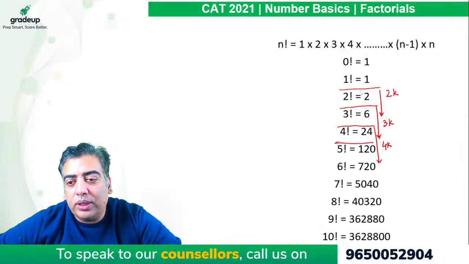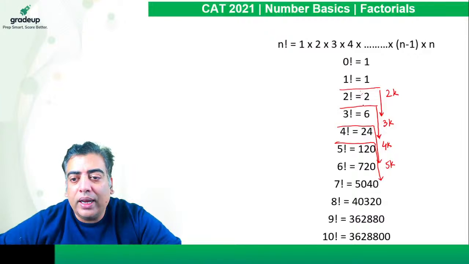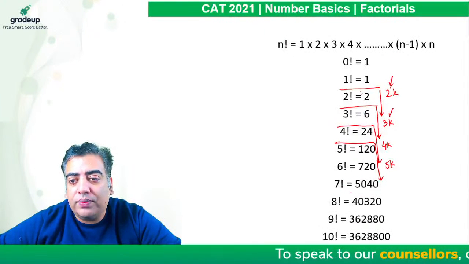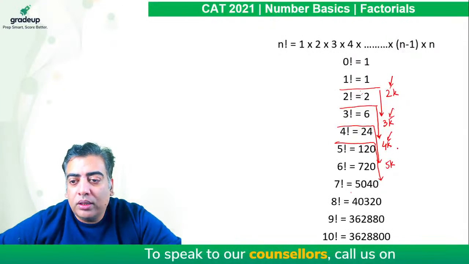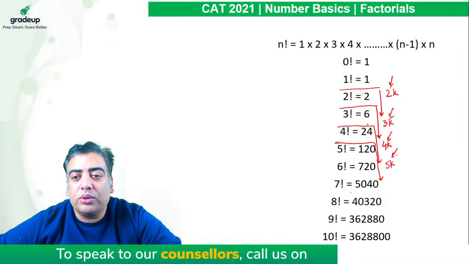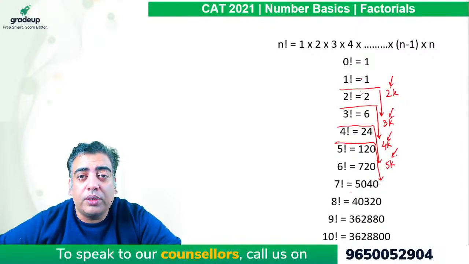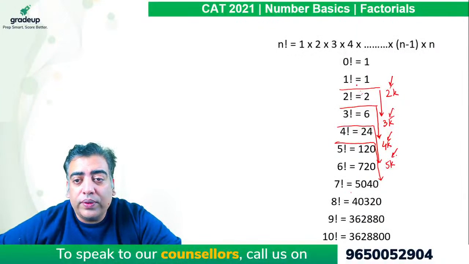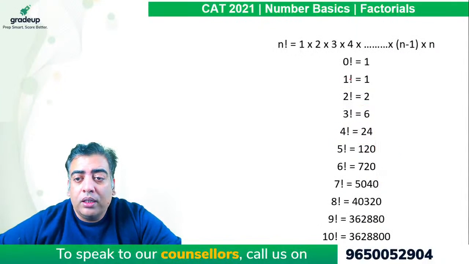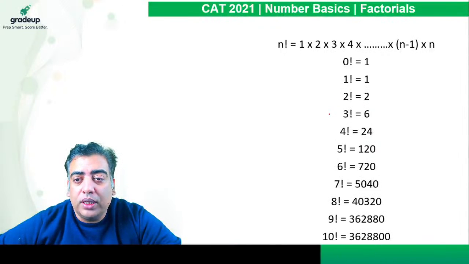After 5 factorial, each and every number is a multiple of 5. And likewise for any other value. This observation is very, very, very important. It will become very easy for us to solve many observation-based questions on factorials. Now, a few more things that we need to observe.